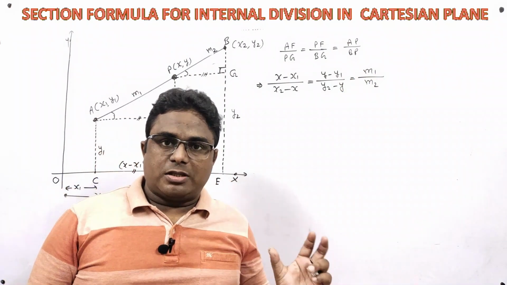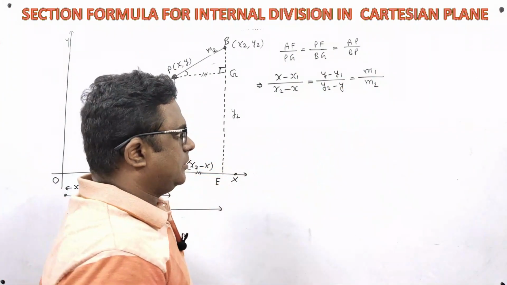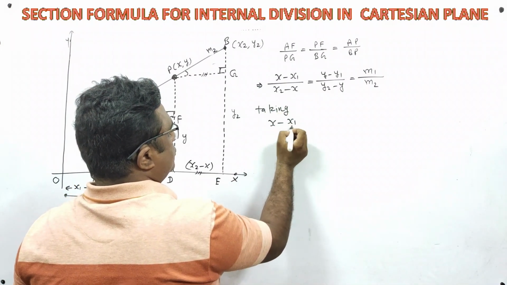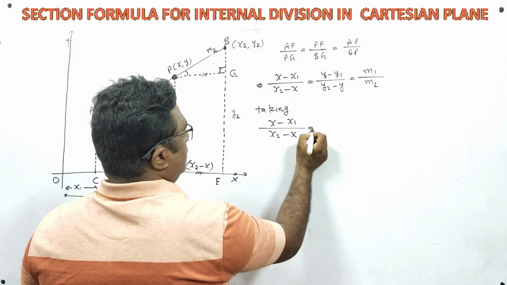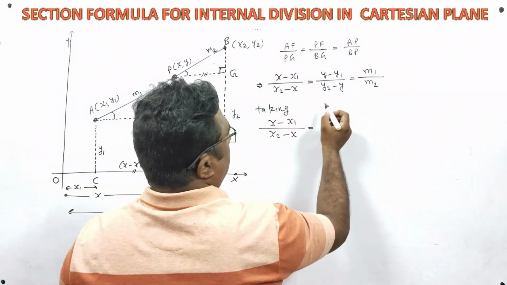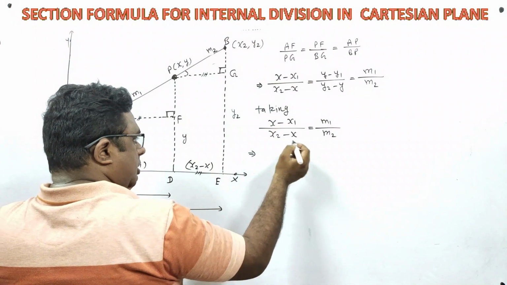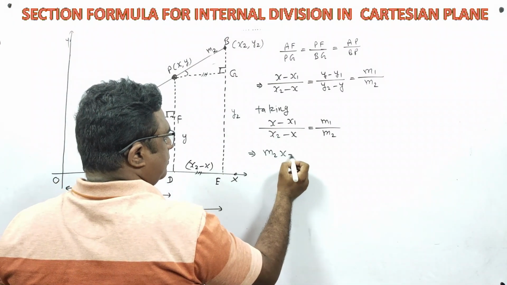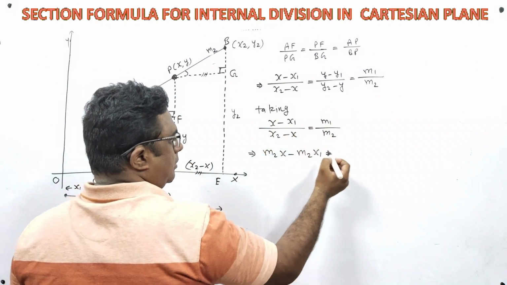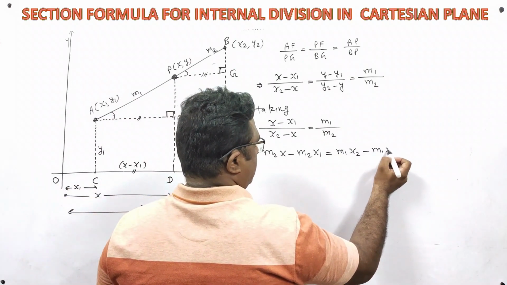Now I will solve the three sides in two parts. First of all I will take first side with the third side. So taking x minus x1 upon x2 minus x is equal to m1 upon m2. Let us do cross multiplication. So m2x minus m2x1, and do the cross multiplication here, m1x2 minus m1x.